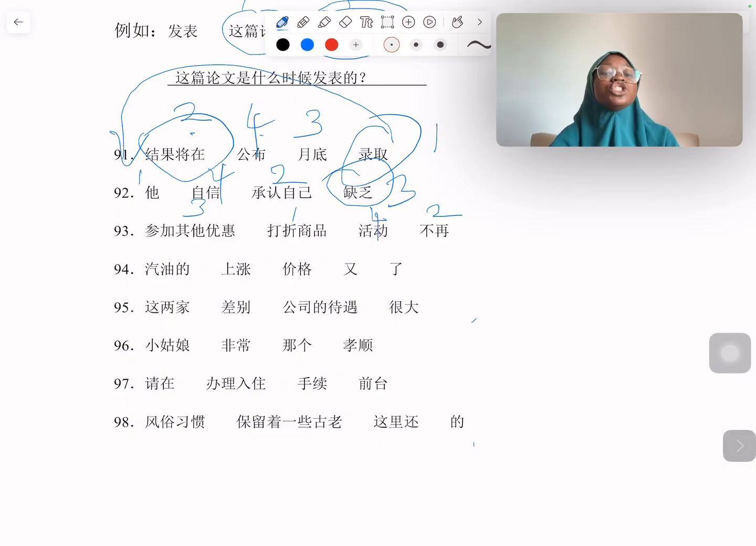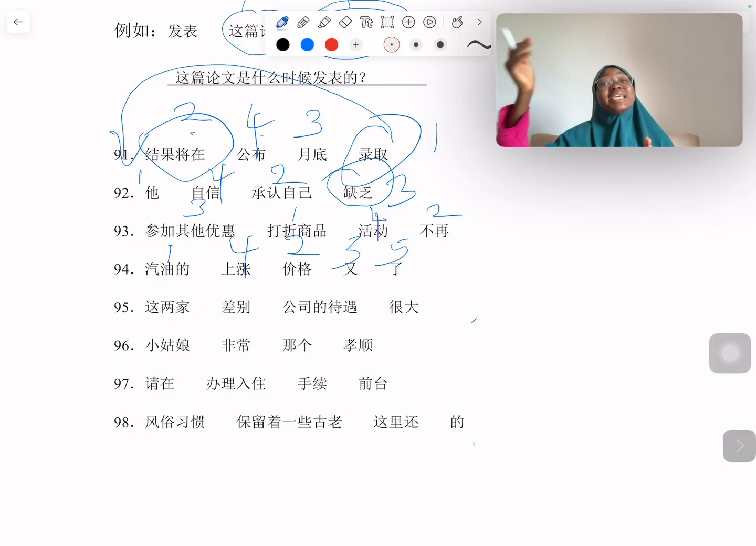Now from the understanding of these different words put together, I think what they are trying to express is that the price of fuel, the price of oil, has increased again. So it is 汽油的价格又上涨了, because 又什么什么了 is trying to say that something happened again. So between 又 and 了 there has to be a verb, and the only verb we have here is 上涨. So it is 又上涨了, then 汽油的价格又上涨了.